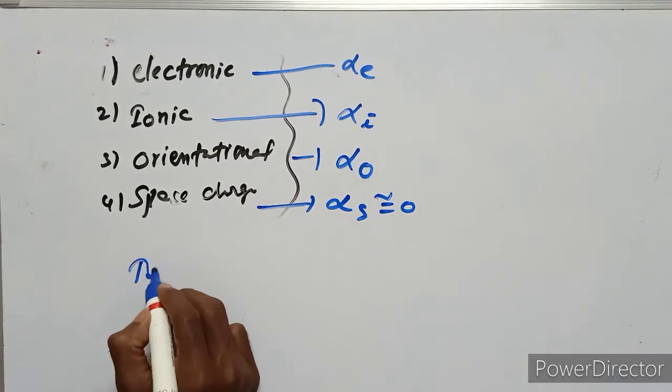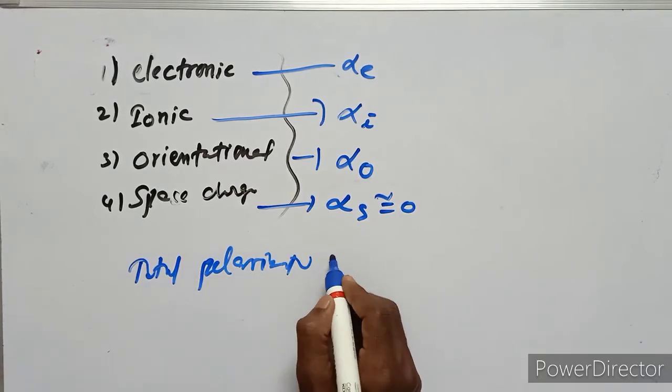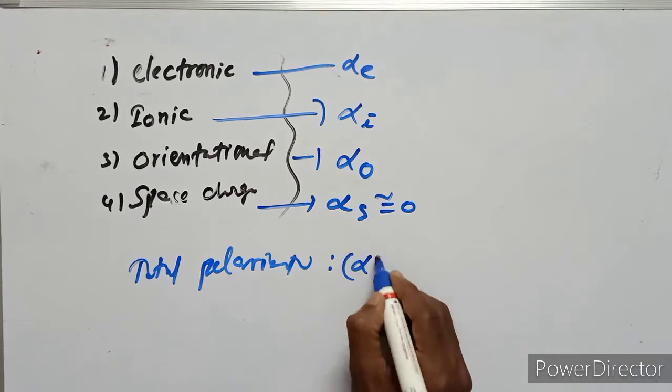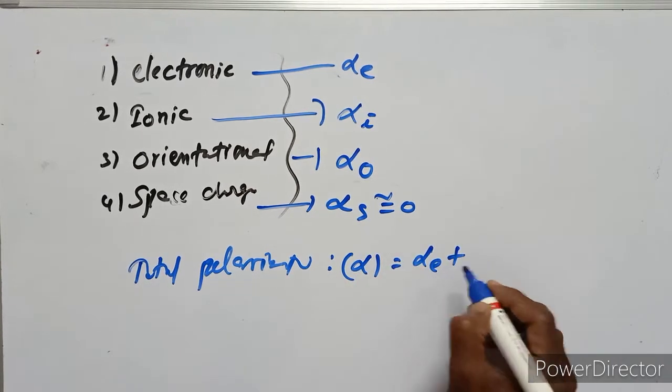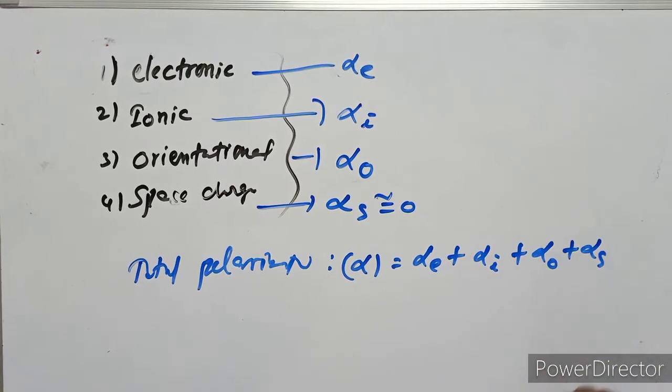So the total polarization is alpha equals alpha E plus alpha I plus alpha O plus alpha S.